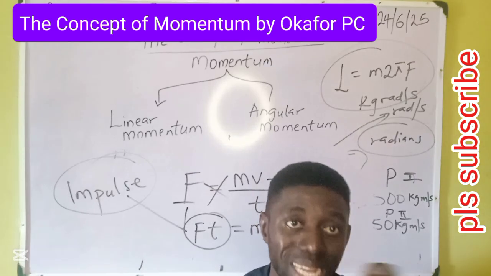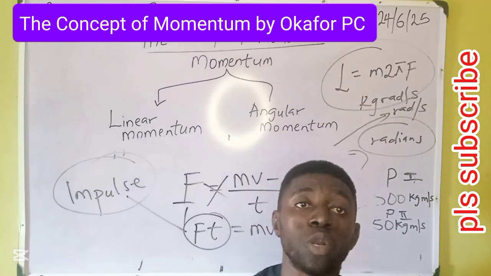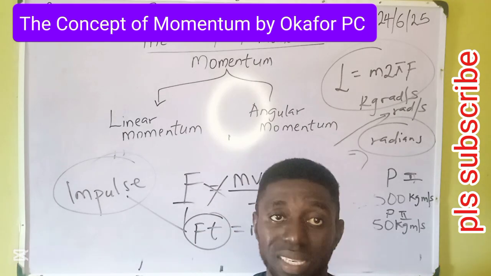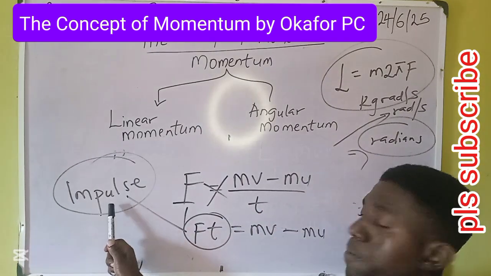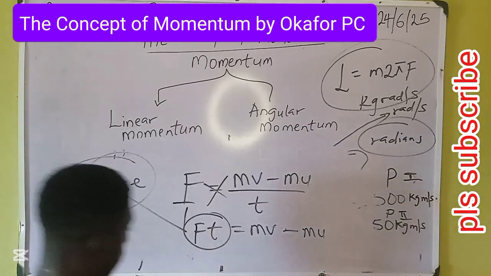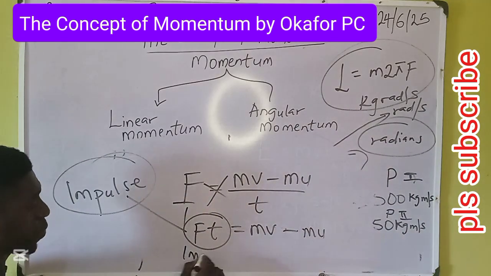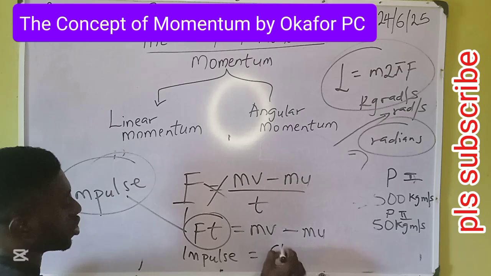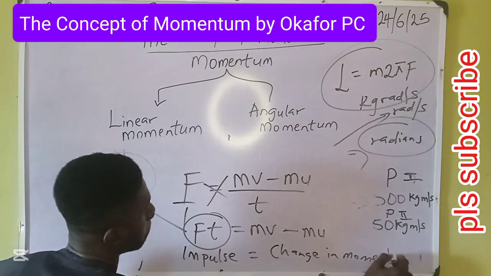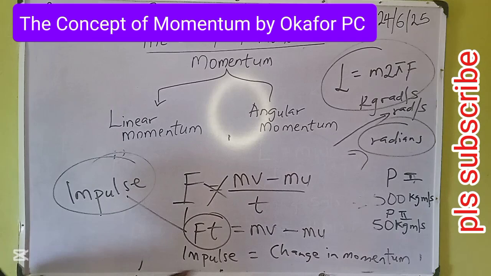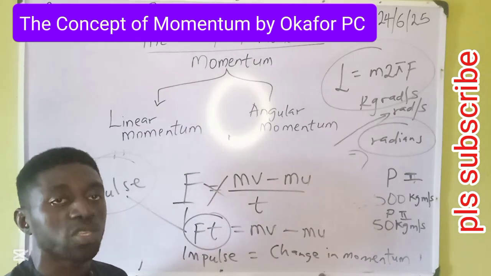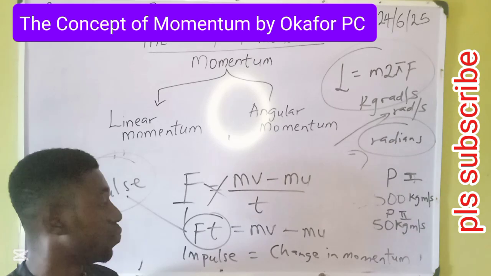A greater force and a shorter time is impulse. So Newton is trying to tell us that impulse is the same as change in momentum. You can see it on the board. Another name for impulse is change in momentum. Take note. Impulse equals change in momentum. So take note of this formula. Impulse is equal to change in momentum.